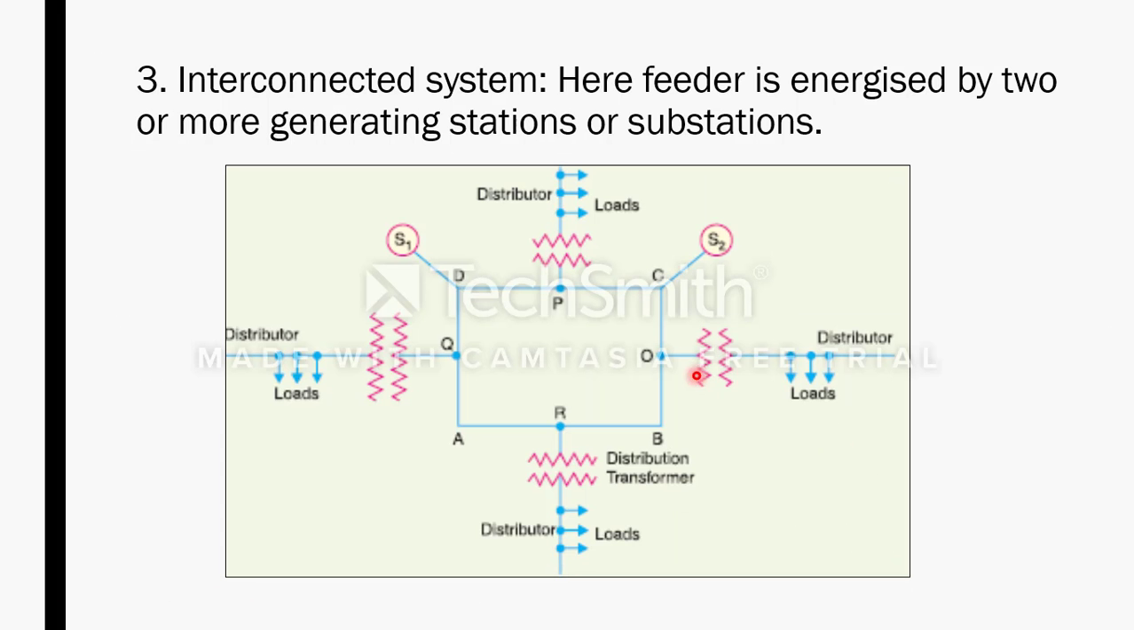The next type we have is the interconnected system. In this interconnected system we have the feeder network similar to the ring main system, but two or more substations or generating stations are connected to the feeder network. Now what is the advantage of this type of interconnected system? At peak loads we may need power from both these substations, or at other times one substation can be switched off and only one substation can work and supply the power to all the consumer premises. So that is the advantage of this interconnected system.